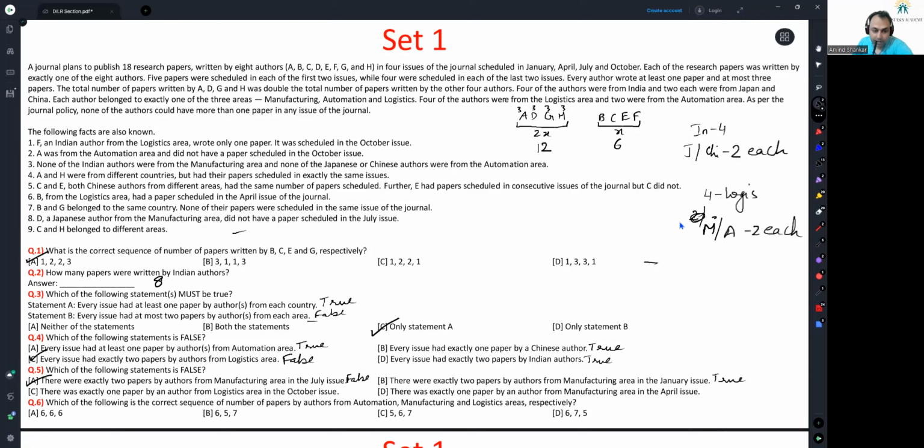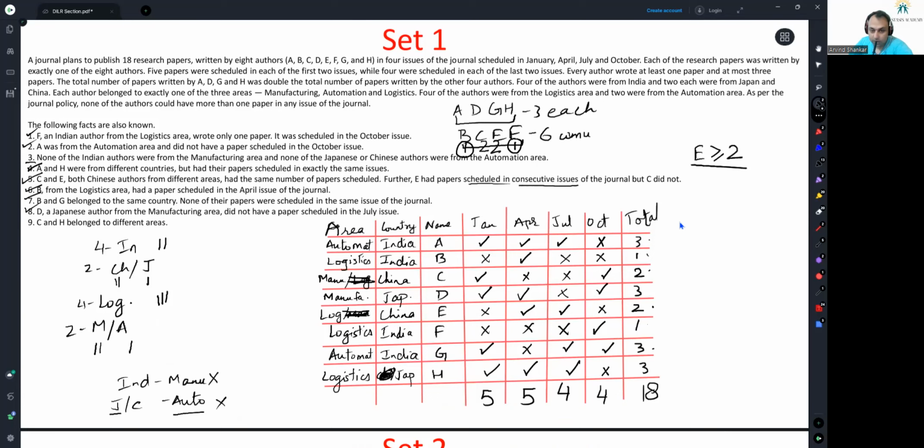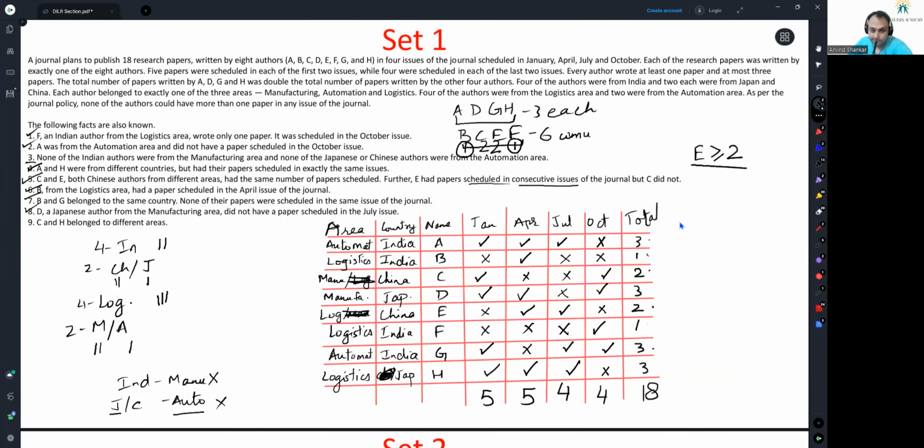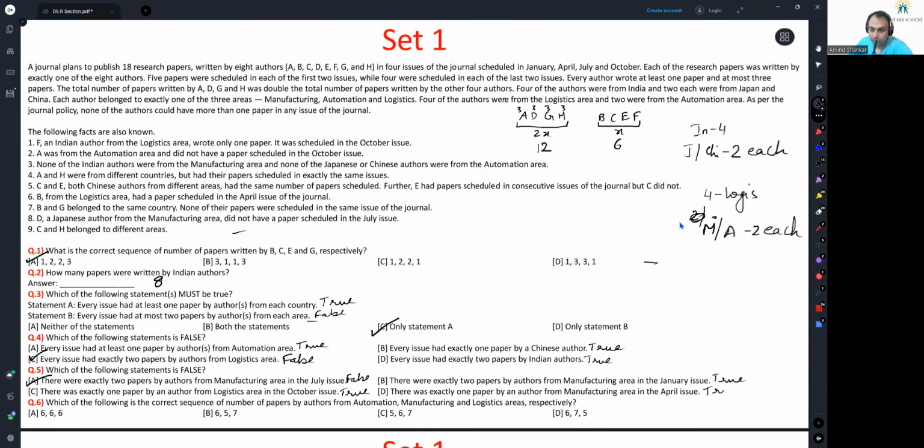There was exactly 1 paper by an author from logistics area in the October issue. Logistics area, October issue. B was logistics, not there. E was logistics, not there. F was logistics, there. H was logistics, not there. So yes, this is also true. Exactly 1 logistics paper. There was exactly 1 paper by an author from manufacturing area in the April issue. Manufacturing, 1 paper. C did not have it, D had it. So this is also true. So of course, A has to be the answer.